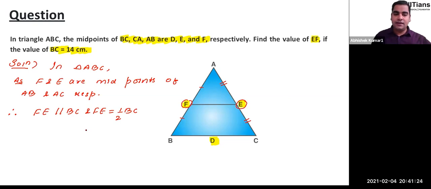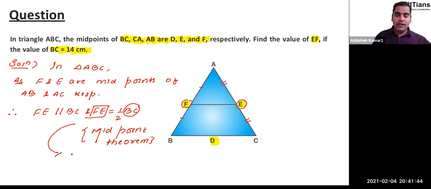And what's the reason behind it? The reason is the midpoint theorem, right? Now we are already provided the length of BC, so we can substitute the value of BC here, and if you do the calculation properly, you will get the length of FE or EF. So from here, what do we have? EF is half of BC. That means it is going to be half of 14. And 1 by 2 into 14 gives you 7 centimeter.